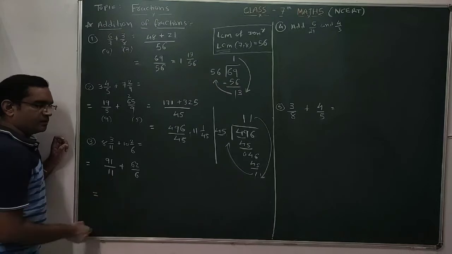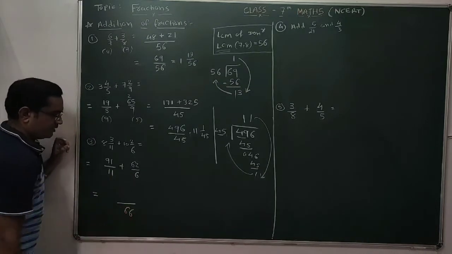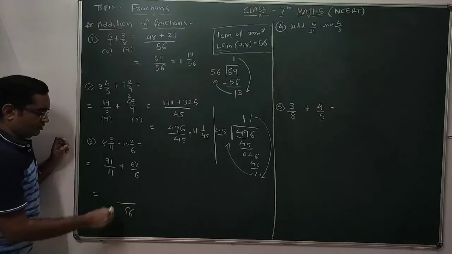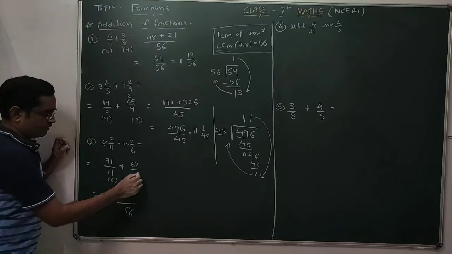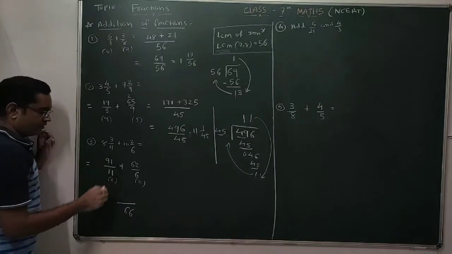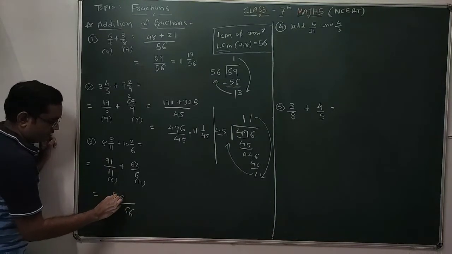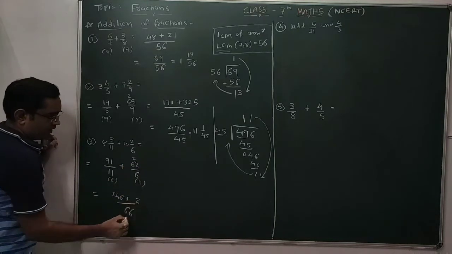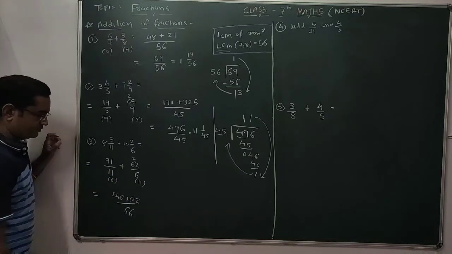Now the next step, LCM of this 11 and 6. So the LCM of 11 and 6 will be 66. 11 sixes are 66. The LCM will be 66. So to get this 66, you have to multiply this 11 with 6 and this one with 11. So for that you have to multiply the 6 with this numerator. So 6 ones are 6, 6 nines are 54 plus 11 twos are 22, 11 sixes are 66 plus 2, 68.